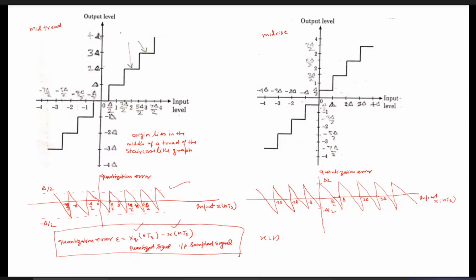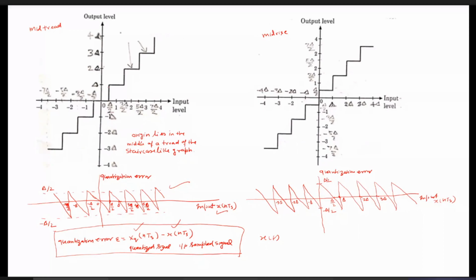On this input axis, if our input is in delta by 2, then how much is the output? The output is 0. So the output is 0 and the input is between 0 to delta by 2. Once the input increases, the quantization error increases in the negative direction, in a linear way. And at delta by 2, when the input level reaches delta by 2, we approximate it by delta.